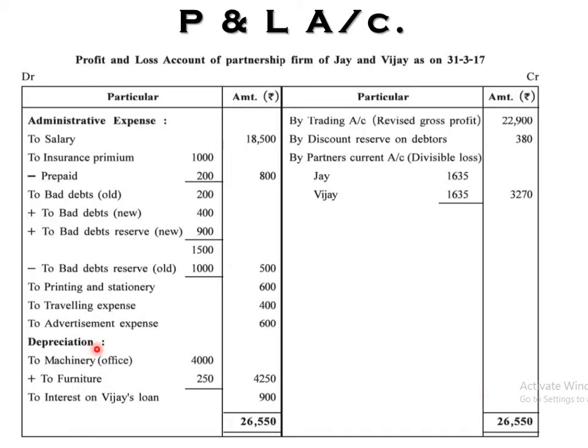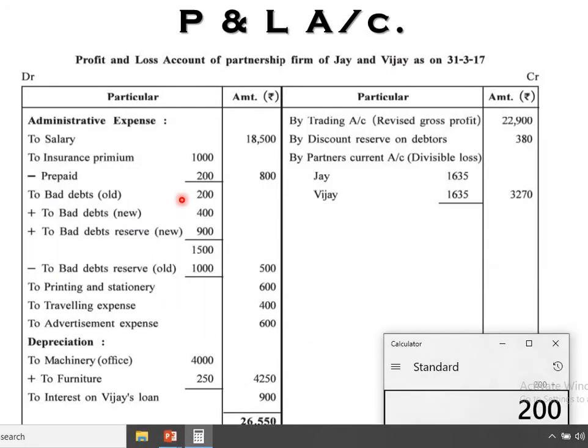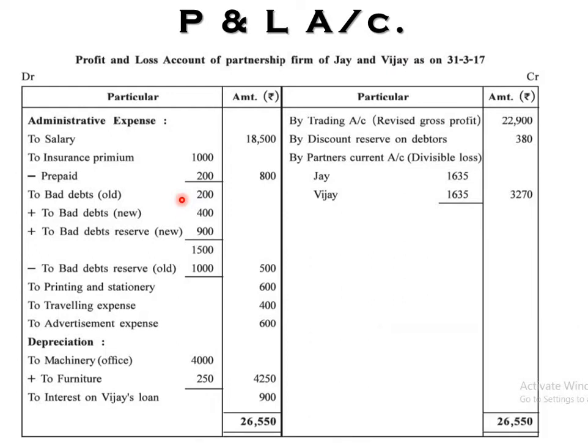So that is 17,100. These two entries will be there on the profit and loss account debit side, right? Here see the sequence: bad debts from trial balance 200, plus bad debts new 400, plus 900, which we find out at 5%, total amount 1,500, minus BDR given to you, that is the old. So total amount of the bad debt, that is 500. So that is the end of this debtors and bad debts.